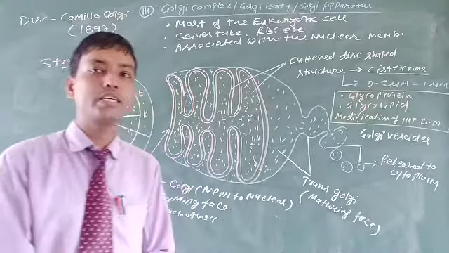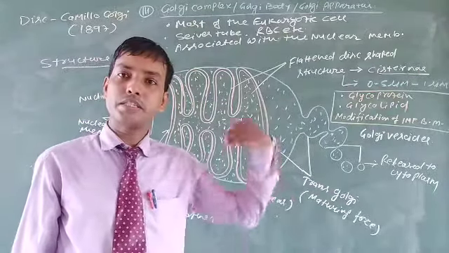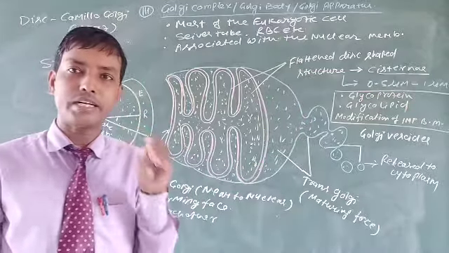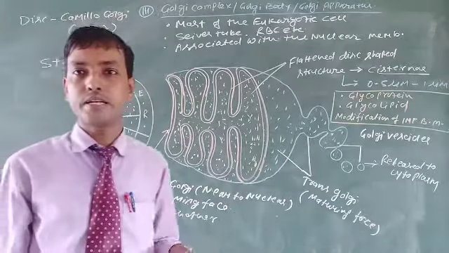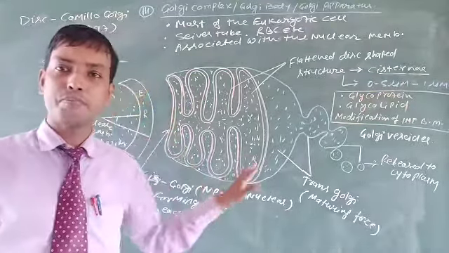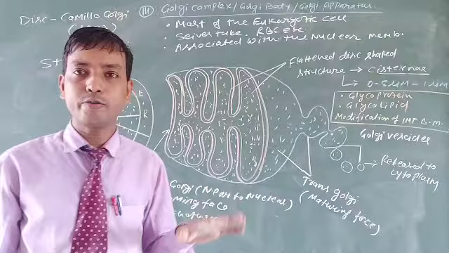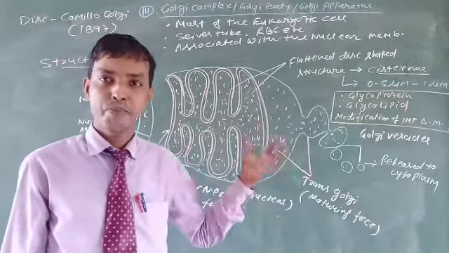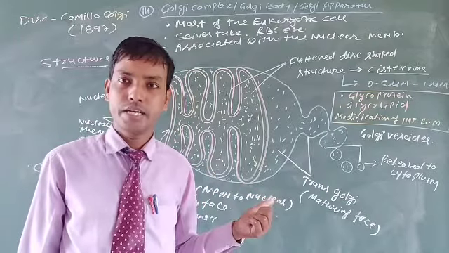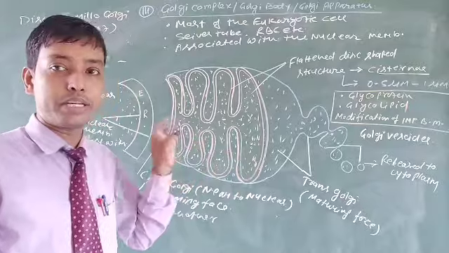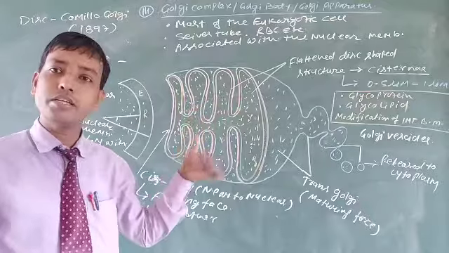Later they associate in the region of the Golgi complex and form the glycoproteins. The glycolipid is synthesized by the smooth endoplasmic reticulum, and protein is synthesized in the region of the rough endoplasmic reticulum, and later it is remodified with the help of the Golgi complex to form the glycoprotein. So glycoproteins, glycolipids and many essential cellular biomolecules are remodified in the region of the Golgi complex. Keep in mind, because of having a very complicated structure, it is called the Golgi complex, and it is a unique body, so called the Golgi body.